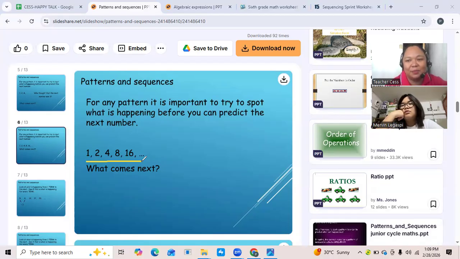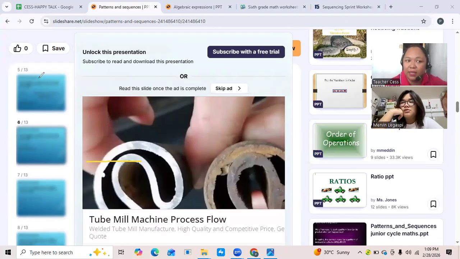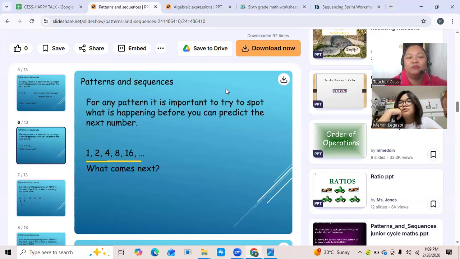So, what did you notice? You add 2. Oh, let's see. 1 plus 2. Are you sure? Are they added by 2? 1 becomes 2, and then becomes 4, and then becomes 8, and becomes 16. Or what do you think? What operation is involved? Is it addition? How about multiplication?